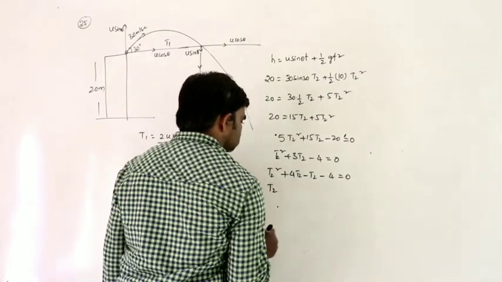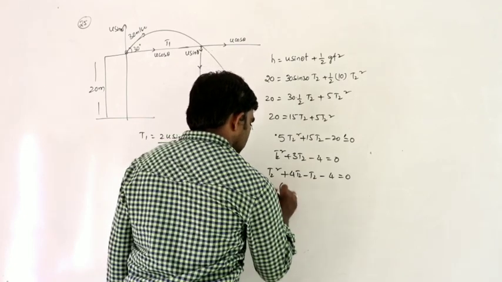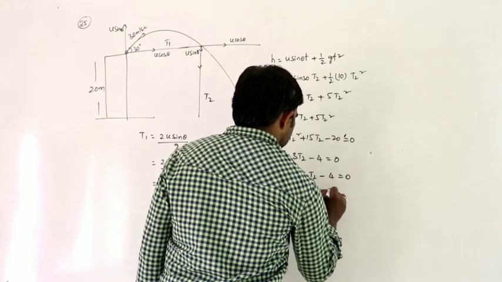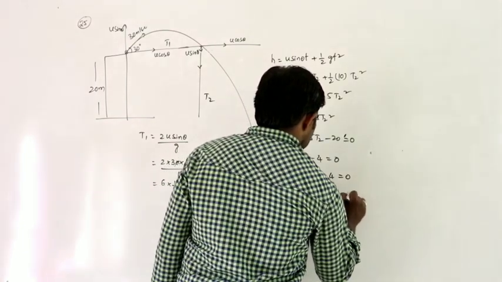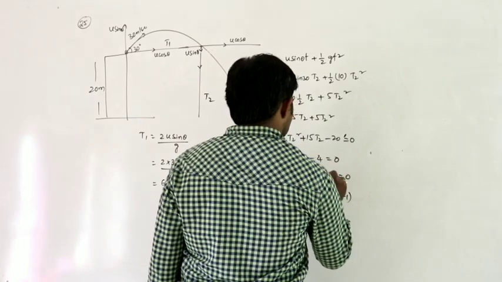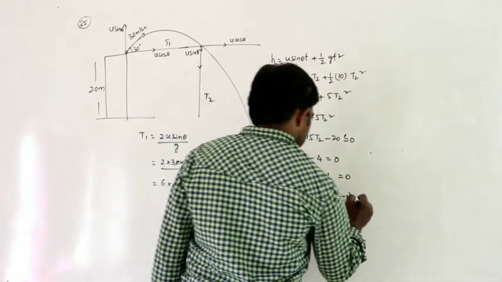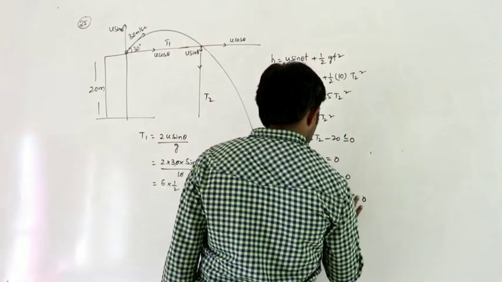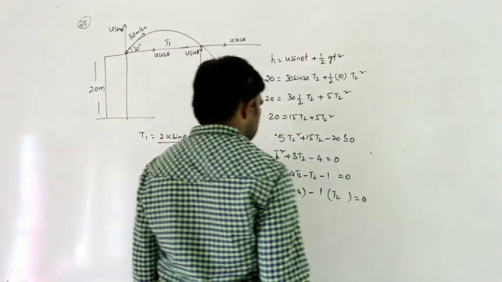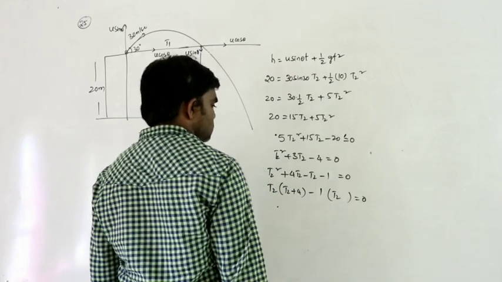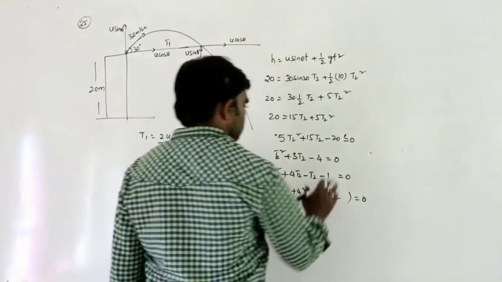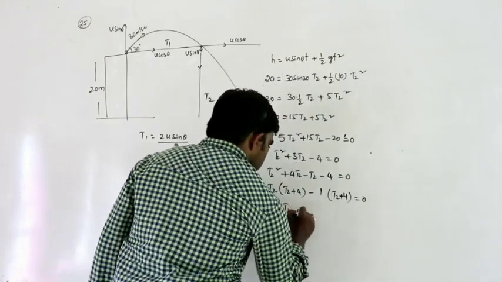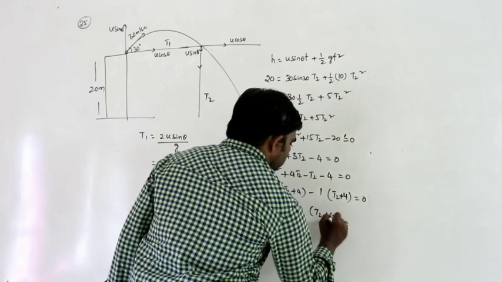So T2 common, T2 plus 4, minus 1 common, T2 plus 4. Sorry, it's minus 4 only. So that is T2 minus 1 into T2 plus 4 is equal to 0.